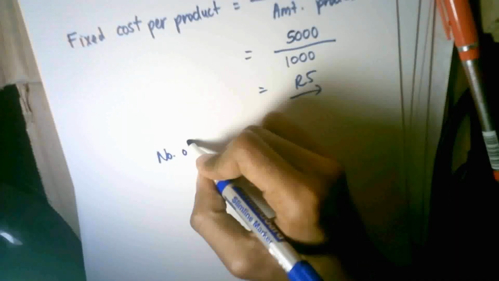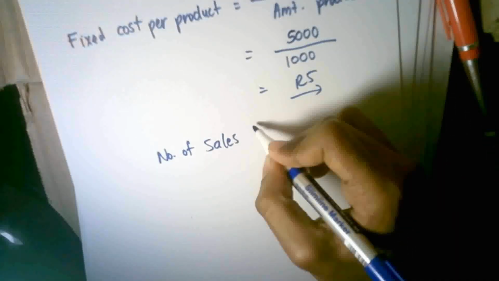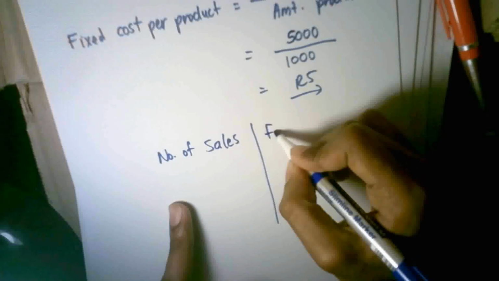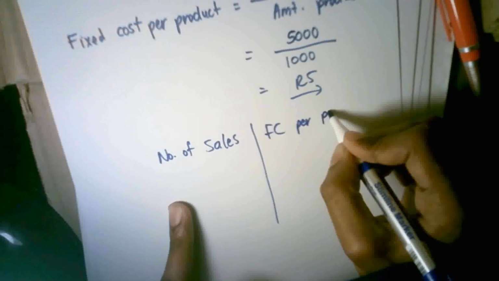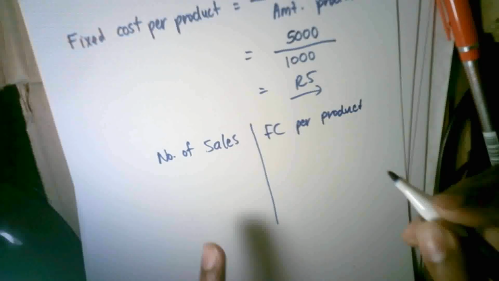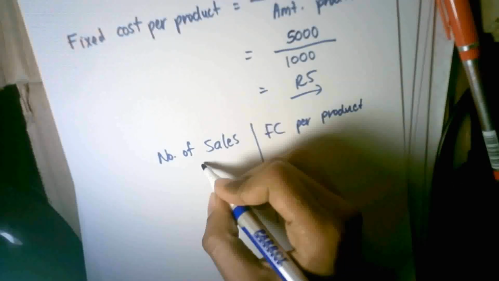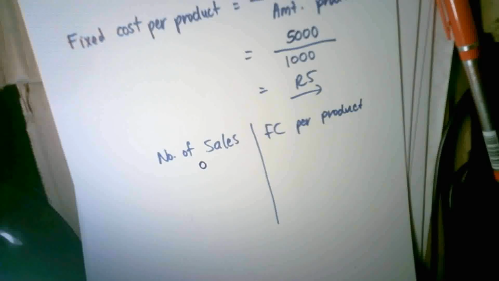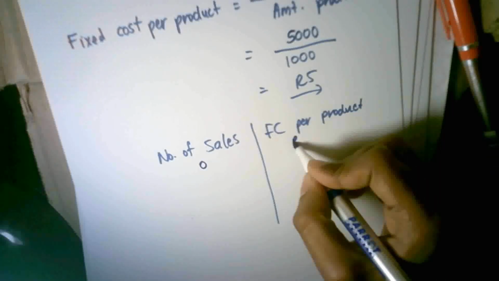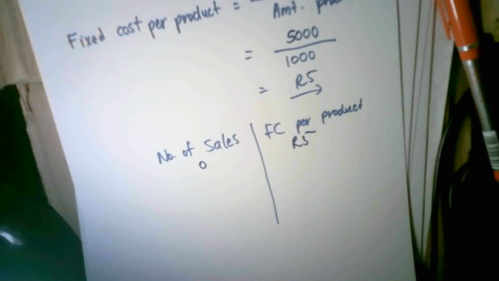So let's draw a table. We have the number of sales, which is my x-axis, and on the y-axis we have fixed cost per product, which will be the same Rand value as the y-axis for gross profit per product. So let's say we make 0 sales. What is my fixed cost per product? It's 5 Rand. So if you said 0, that's incorrect. Why? Because fixed cost per product is fixed.